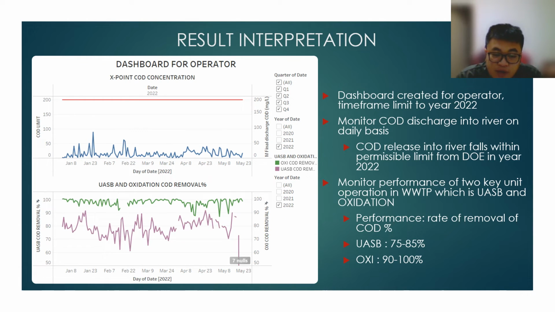In other words, the UASB and oxidation performance. UASB and oxidation is the key unit operation in the wastewater treatment plant. It plays an important role to remove the COD from the water itself. So we observe from this graph, both of these UASB and oxidation show good performance in this year 2022, where both of these unit operations have a COD removal rate of up to 80% consistently.